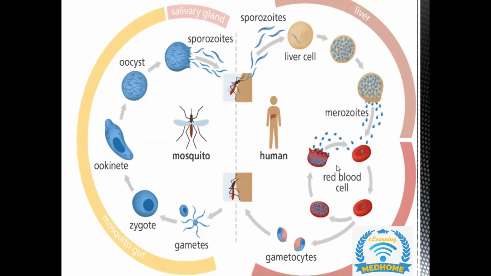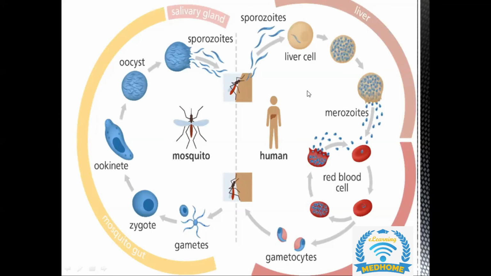These are the most common organs that are affected because of this. And now the gametes have started to form. Hope I'm clear. I would just repeat this cycle. We need to understand only the human phase of the cycle, that is, what is happening in the human.